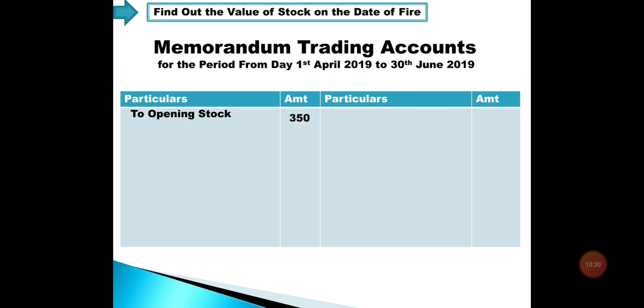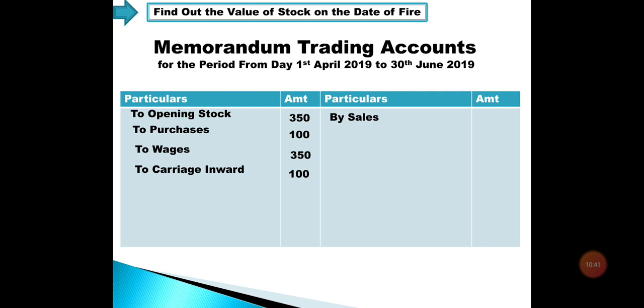So opening stock is 350, that is 35,000. Purchases is 10,000. Wages is 35,000 again. Carriage inward is 10,000. Now sales, in this case up to the date of fire, the sales value is rupees 50,000. Here we don't know what the closing stock is, that exactly we have to find out, the closing stock or the stock on the date of fire.